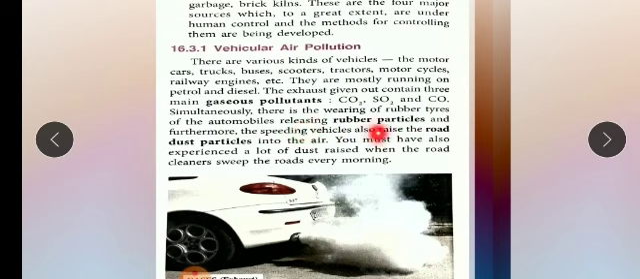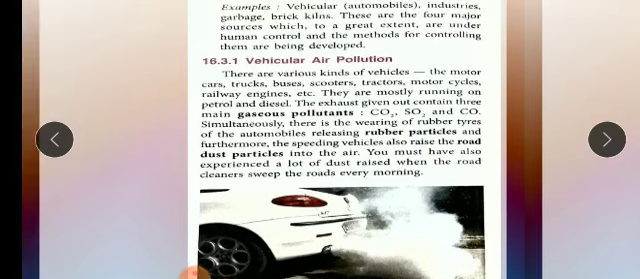Same as I said, the rubber particles: when the vehicle is moving at a high speed, the rubber tires wear out and release small rubber particles into the air, which cause air pollution. Same with dust. So you can see the picture of the exhaust pipe.